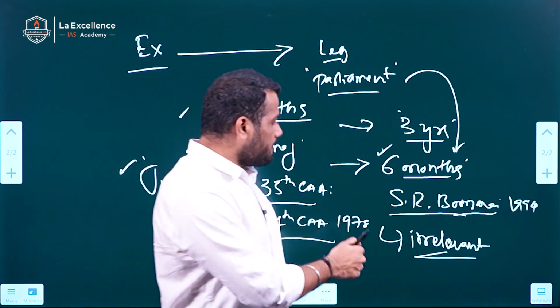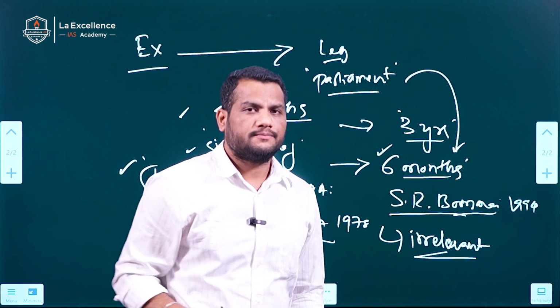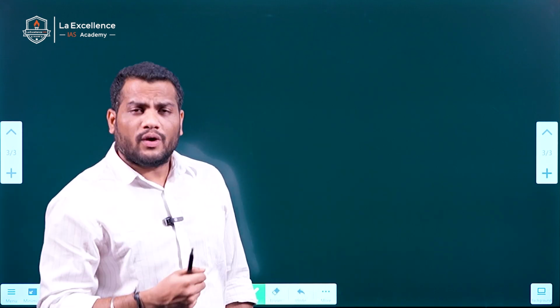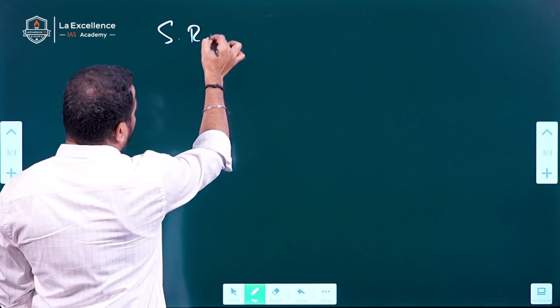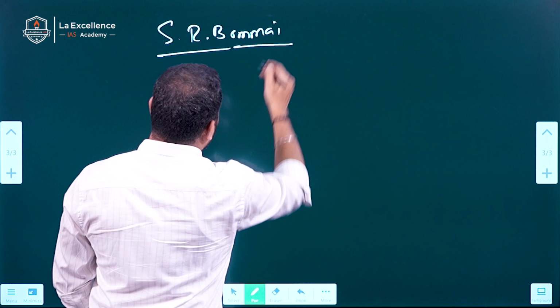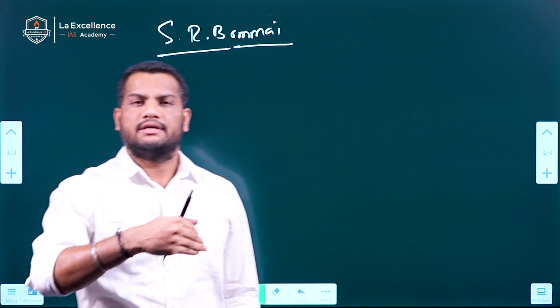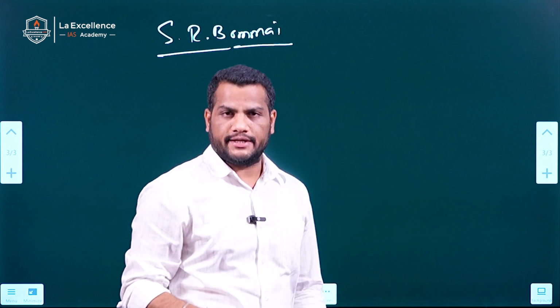On these grounds, this imposition of the president rule can be questioned in any court of law. The Supreme Court had said that in the SR Bommai case. But what are the proper grounds that can be considered by the president while imposing the president rule? In the SR Bommai case itself, the Supreme Court enlisted some of the proper grounds on which the president rule can be imposed in any state.